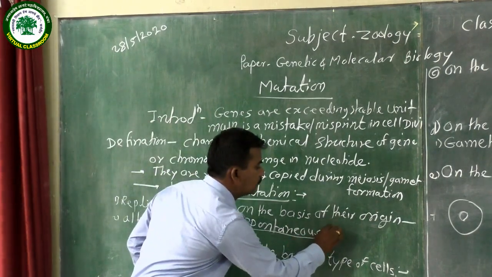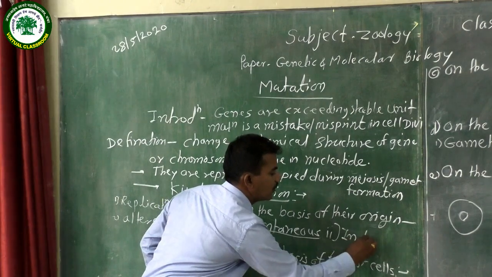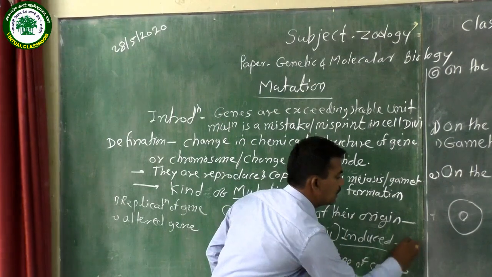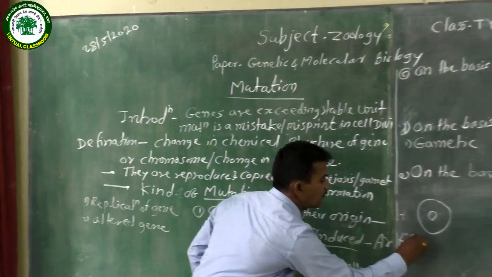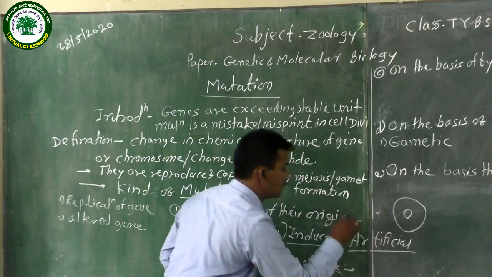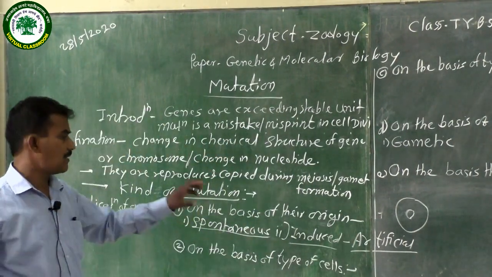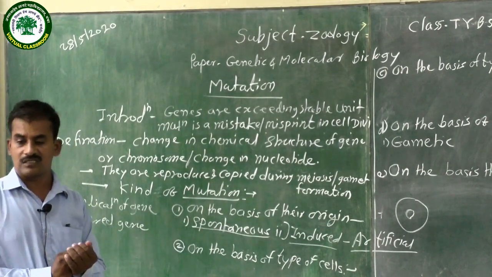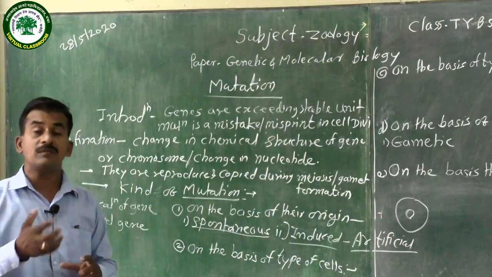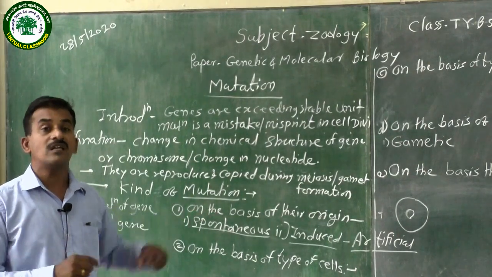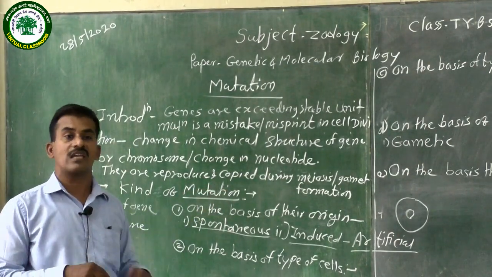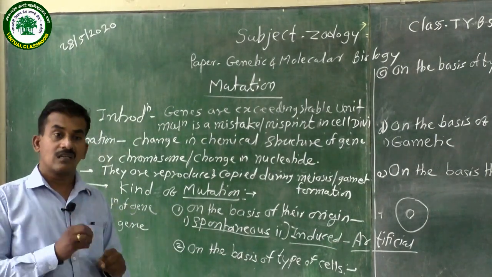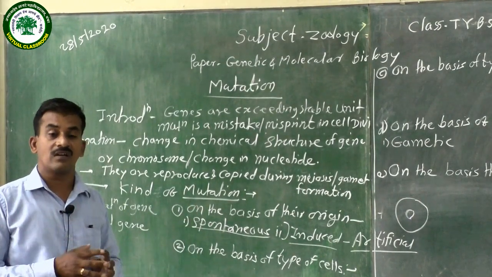The second is called the induced mutation. The induced mutation is also called the artificial mutation. These are the second type of mutation. Artificial or induced mutation means this mutation occurs under an aseptic laboratory condition for experimental purposes. They treat different living organisms, plants and animals, with different chemical compounds as well as different drugs.